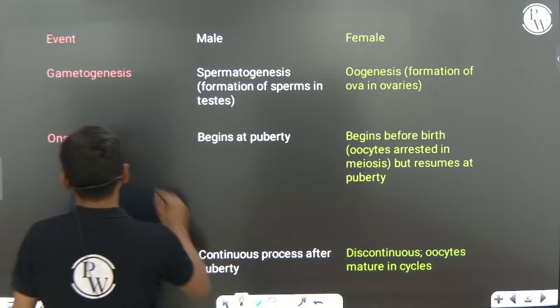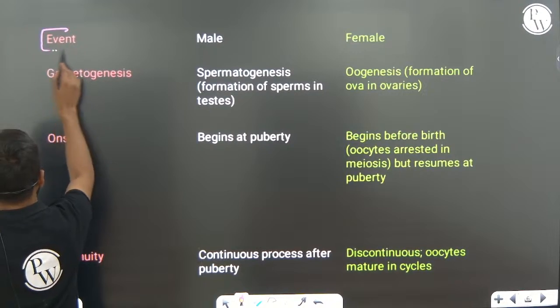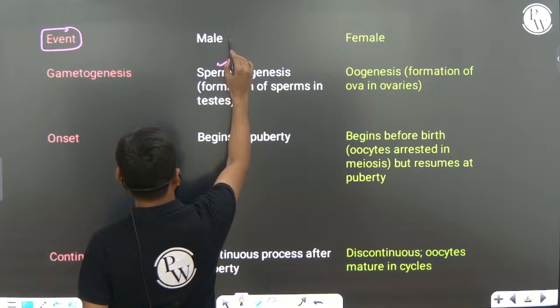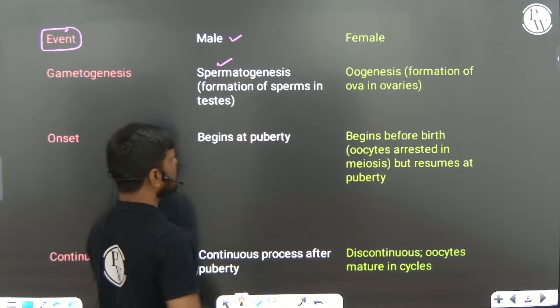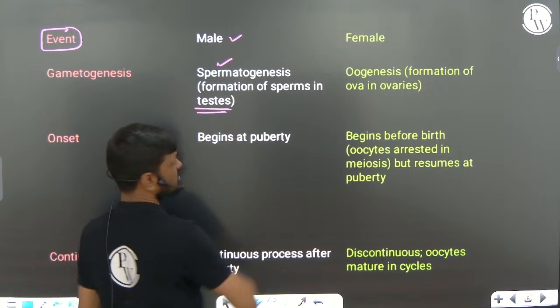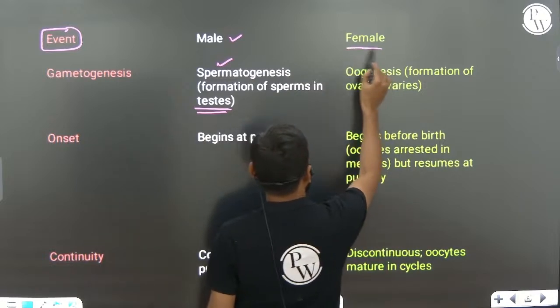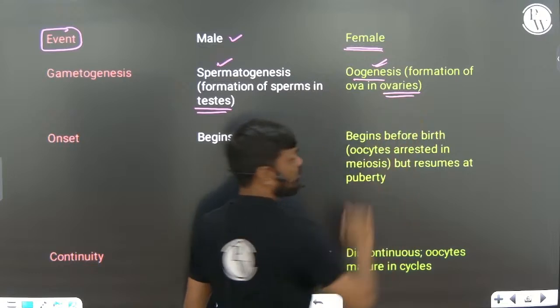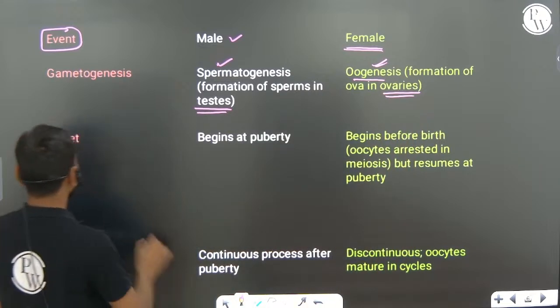Now, the reproductive event gametogenesis, that is spermatogenesis, takes place in the male in the testes. In the female, the gametogenesis process we call oogenesis takes place in the ovary, right?